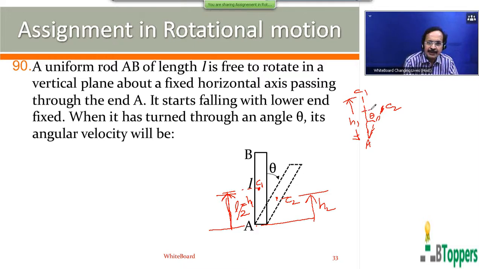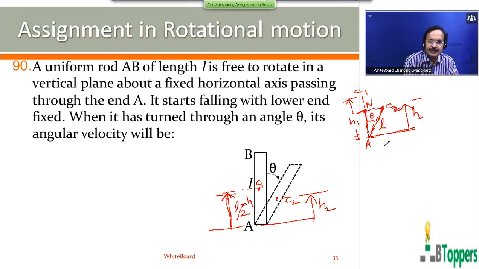We can drop a perpendicular from C2 on the vertical line. Let N be the foot of the perpendicular dropped from C2 on the vertical line. H1 is the initial height of the center of mass from the lower end A, which is equal to L by 2. H2 is the new height of the center of mass of the rod above the lower end. C1 is the initial position of the center of mass of the rod in the vertical position. C2 is the new position of the center of mass of the rod after the rod has turned by an angle theta.